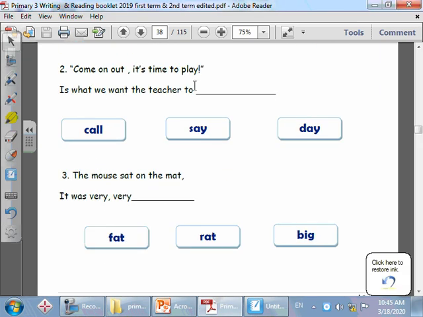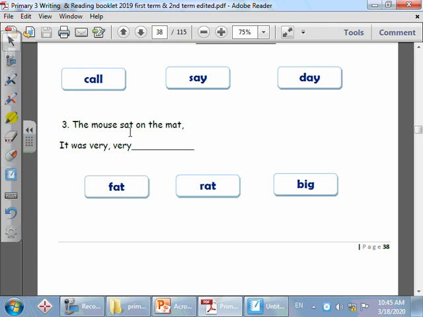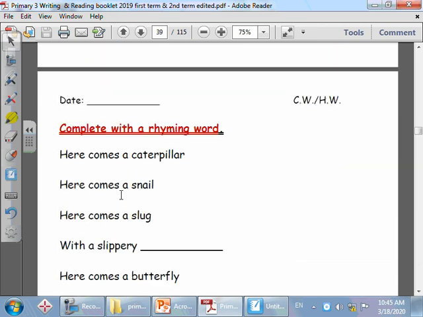Come on out. It's time to play. Is what we want the teacher to say. Excellent. The mouse sat on the mat. It was very, very fat. Excellent. Now turn to the next page.